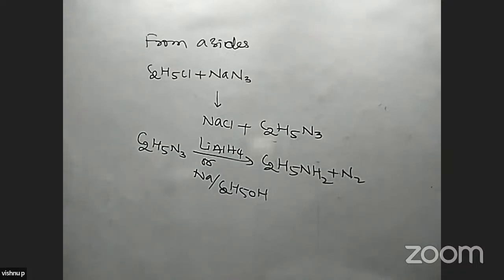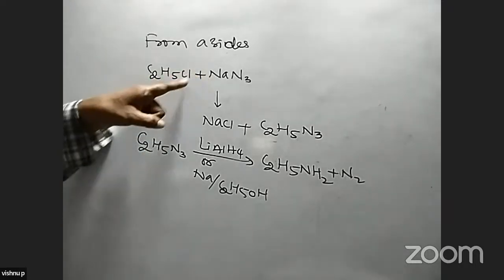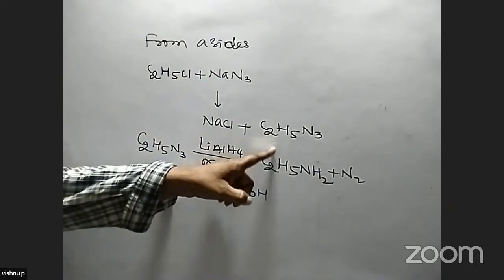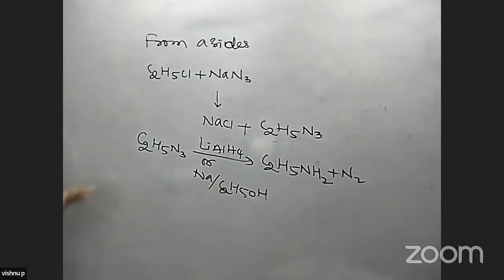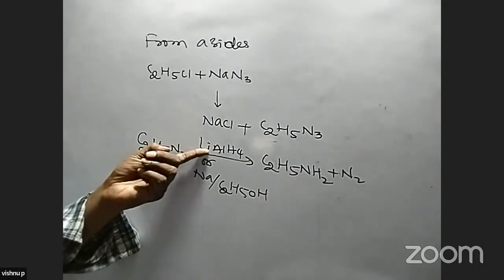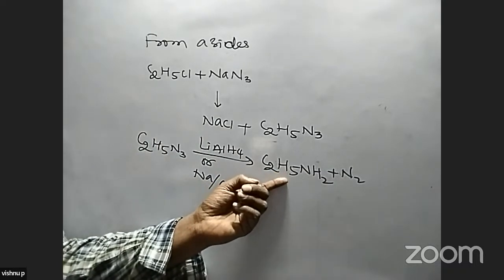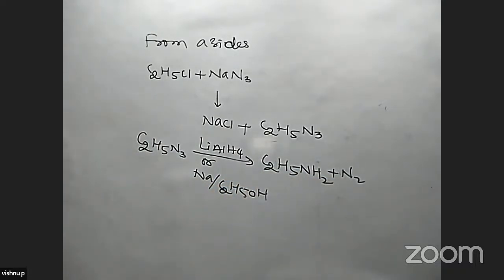First step, ethyl chloride reacts with sodium azide, we get sodium chloride with ethyl azide. Ethyl azide is again treated with lithium aluminum hydride or sodium in ethyl alcohol. In the second step, we get primary amine along with nitrogen formed in this reaction.